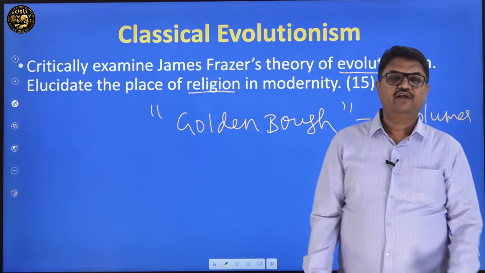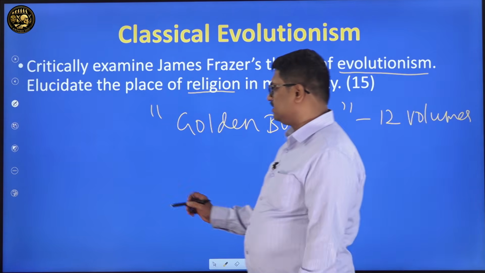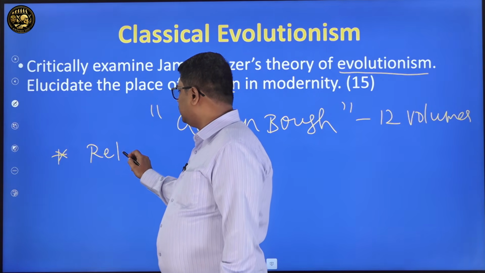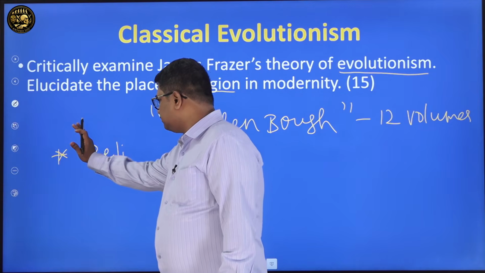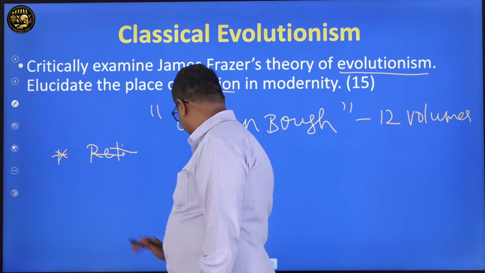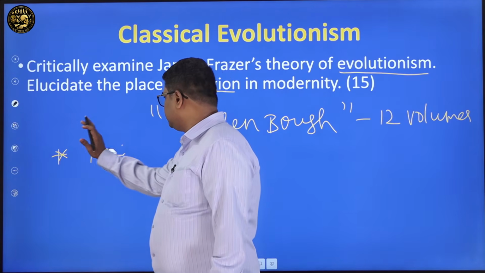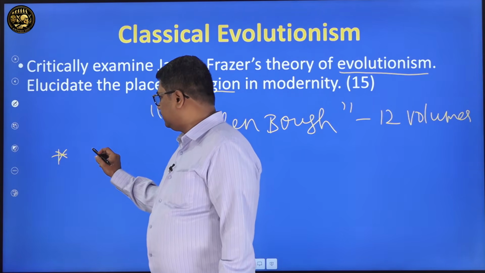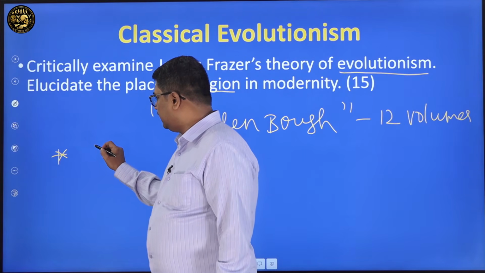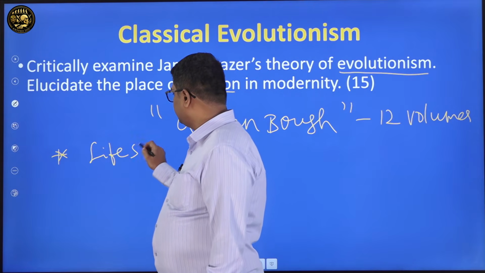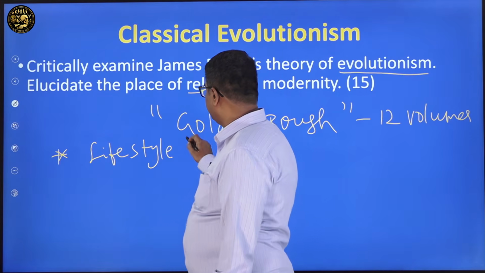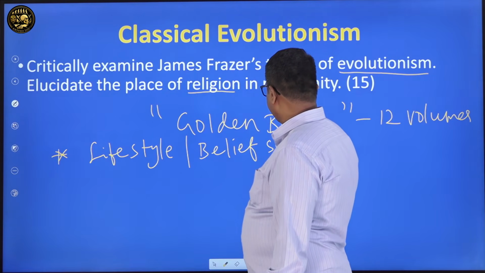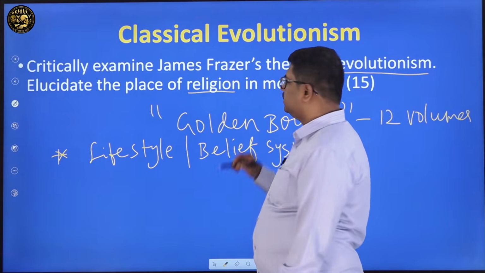So, what are the ideas of Frazer? Frazer actually said religion also evolved, or rather, it's a part of life. In fact, it's not exactly religion. It's about people's entire human lifestyle. Either we call it life or lifestyle or belief system, it evolved. In that, religion is a clue or it's a part.